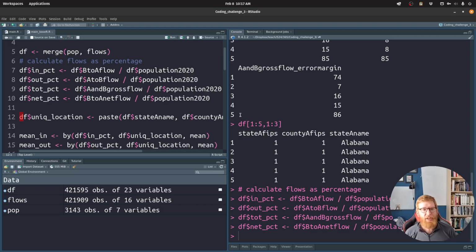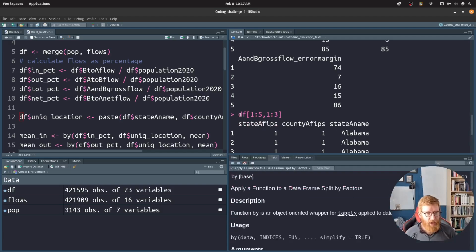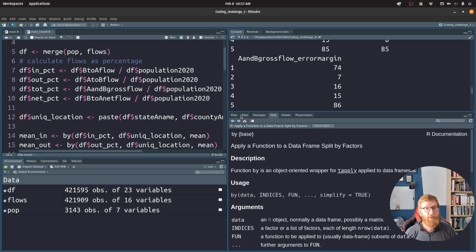So line 12, what I'm doing is just making it a little bit easier to use the by function further down. So the by function allows us to do a calculation by group, right? So the group we're concerned with here is state-county combinations.